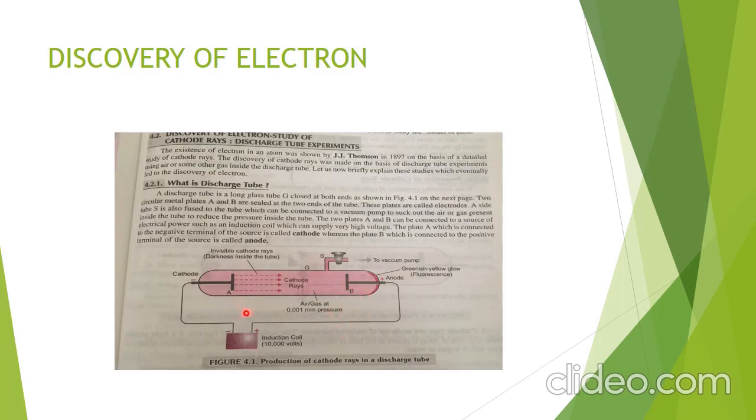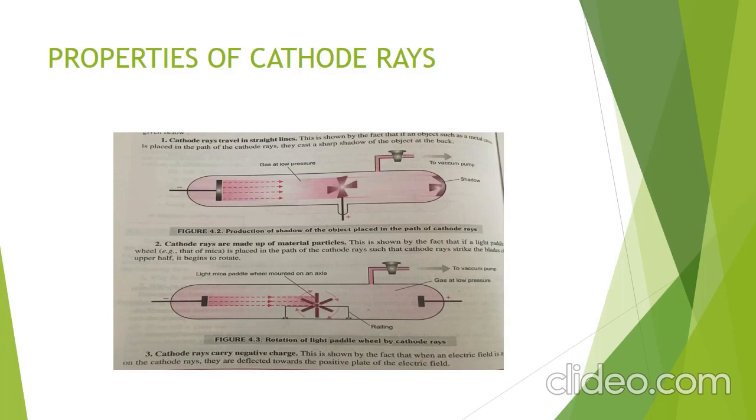How do we know that particles are coming? These particles traveled straight and struck the fluorescent area, and when they struck there, a glow was produced. So this told us that some particles are emitted from the cathode and move towards the anode. Now talking about the properties of cathode rays, first, cathode rays travel in a straight line.